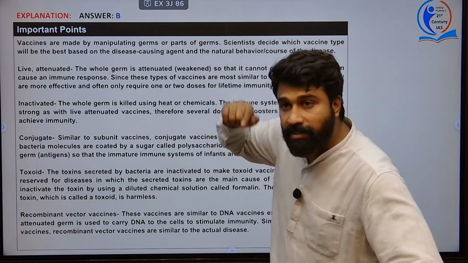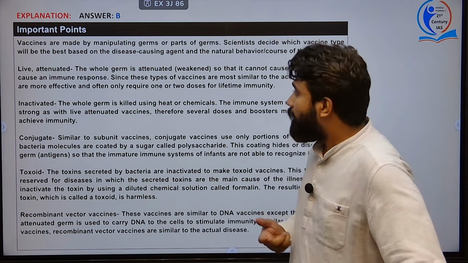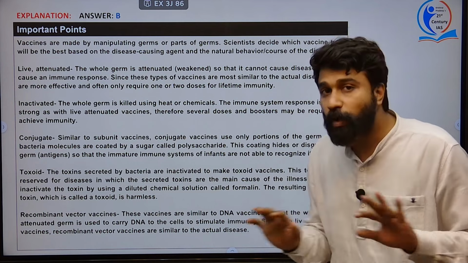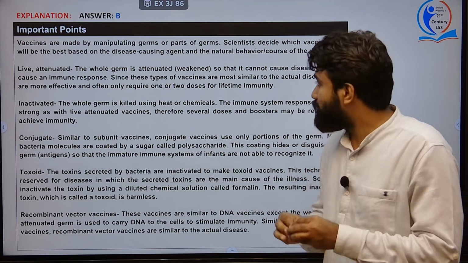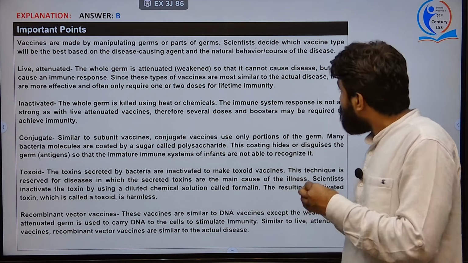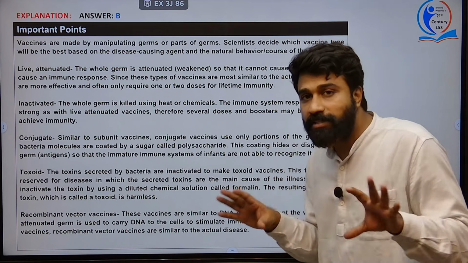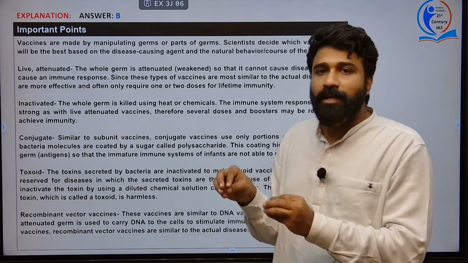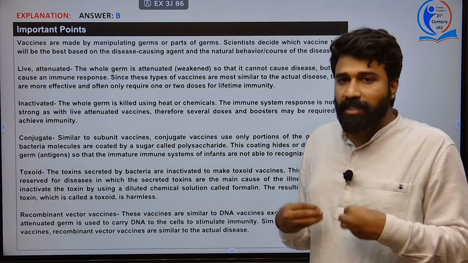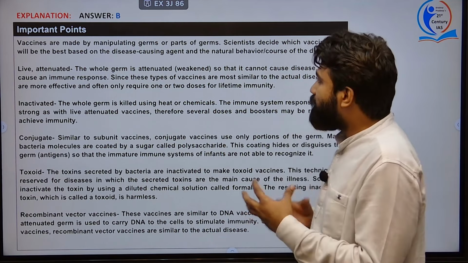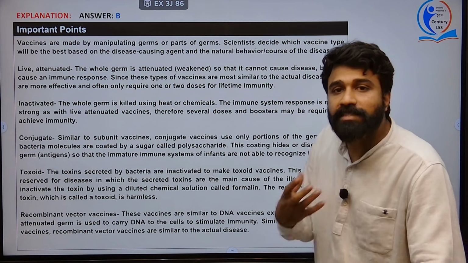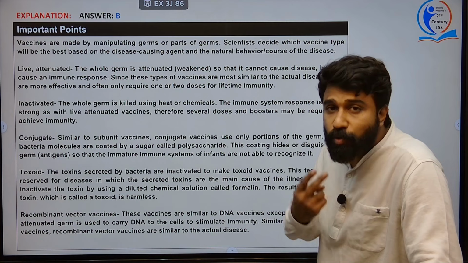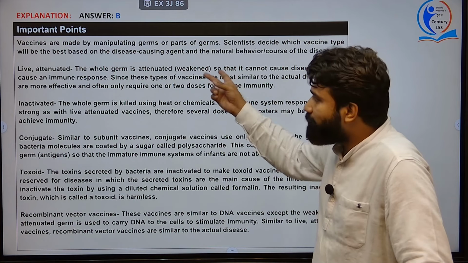Live attenuated vaccine is usually the most conventional in nature but very effective. The whole germ is attenuated, that is weakened, but the germ is not totally killed. The whole germ is attenuated, that is weakened, and it cannot cause any disease actually. So such an attenuated, that means weakened, foreign body can enter into our body and produce antibodies. However, the immune system can respond very effectively. Only 1 or 2 doses are required for this kind of vaccination.